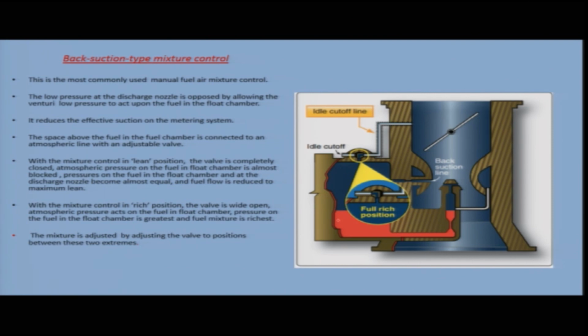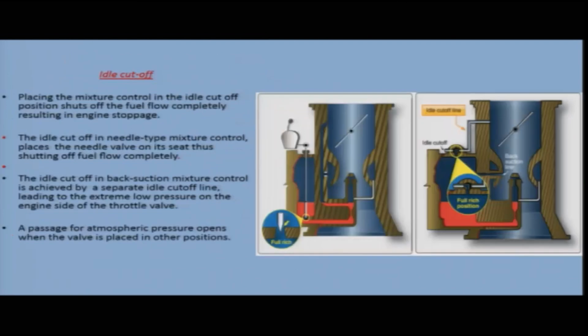The mixture is adjusted by adjusting the valve to positions between these two extremes. So, the mixture can be adjusted by moving the mixture control between these two extremes of lean and rich. Now, what is idle cutoff? Placing the mixture control in the idle cutoff position shuts off the fuel flow completely, resulting in engine stoppage.